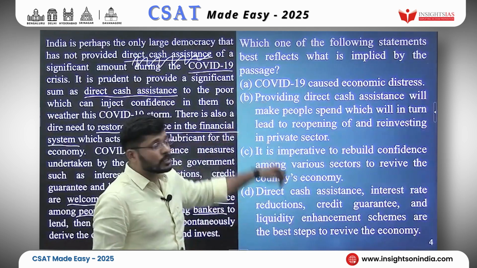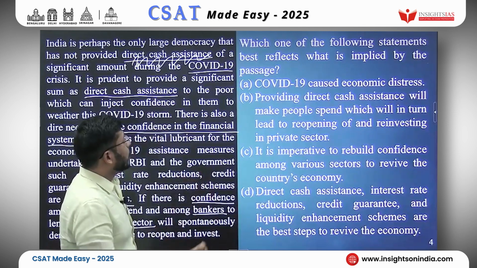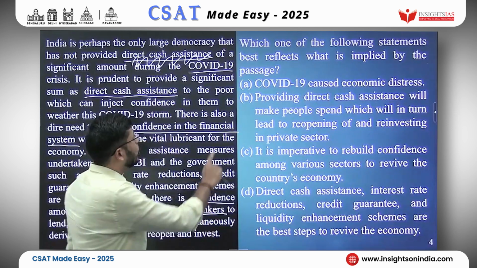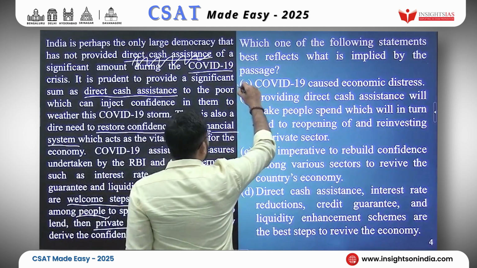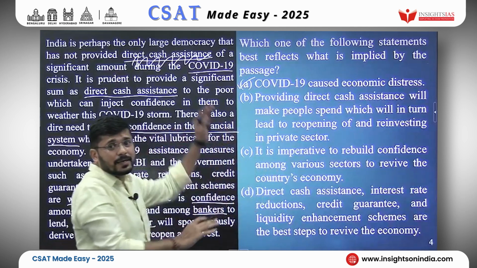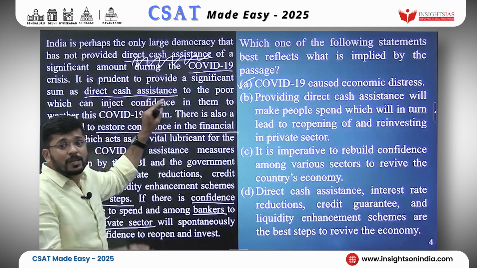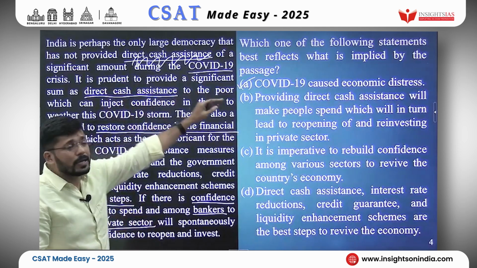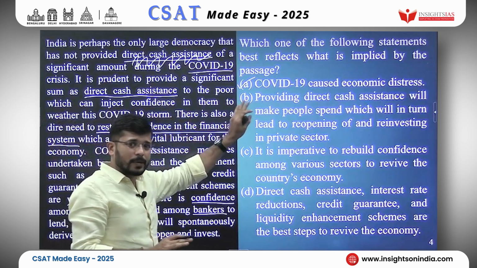Okay, let's look at the questions now. Which one of the following statements best reflects what is implied by the passage? Option A: COVID-19 caused economic stress. Maybe. However, I don't think that this is what the passage is implying. The passage is written in the context of COVID-19, but it is not implying that. Still, we will keep it, we will not reject it.